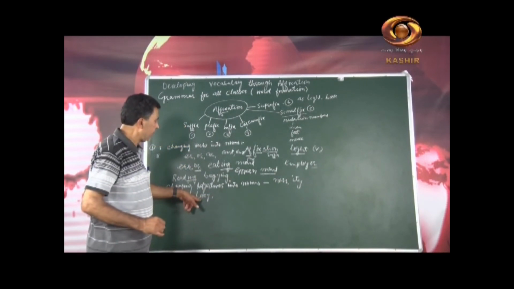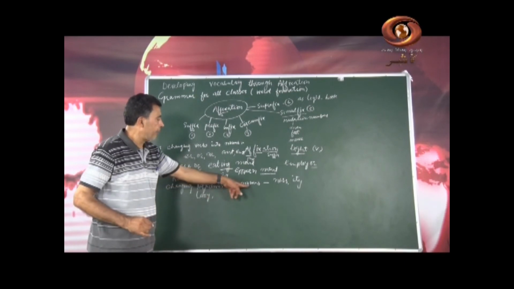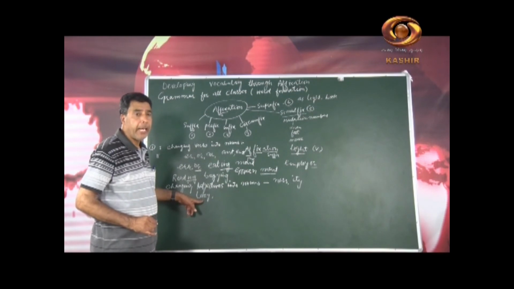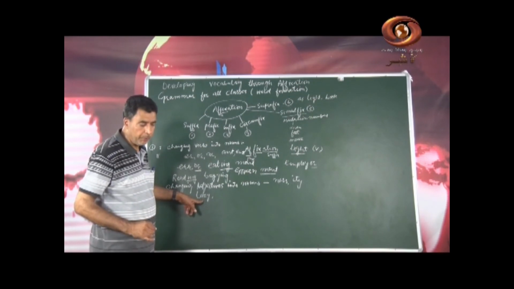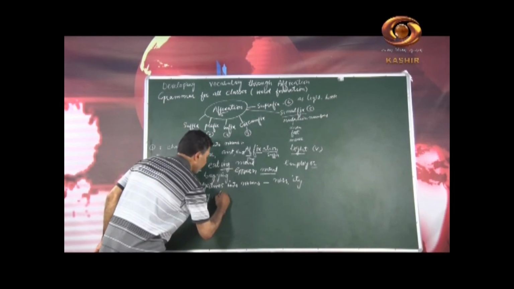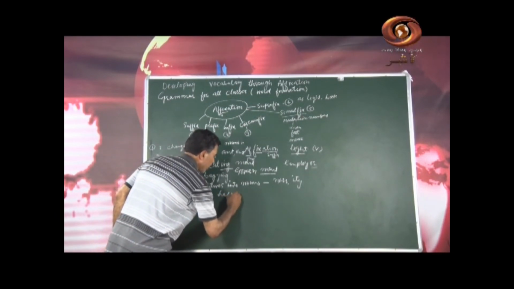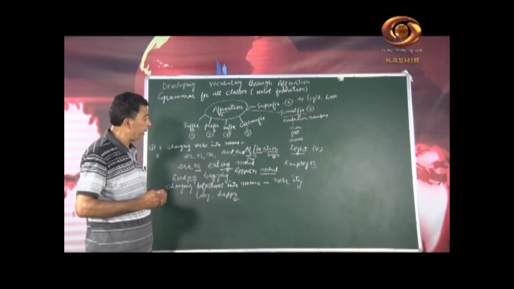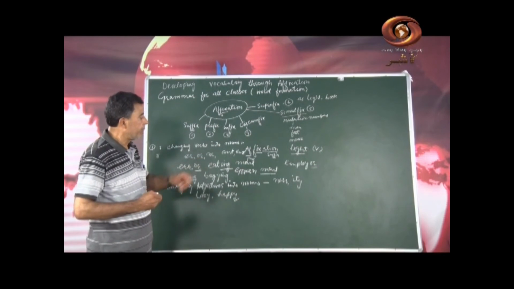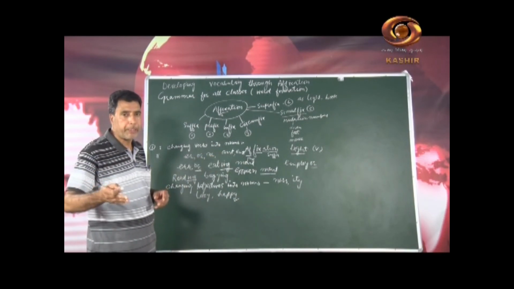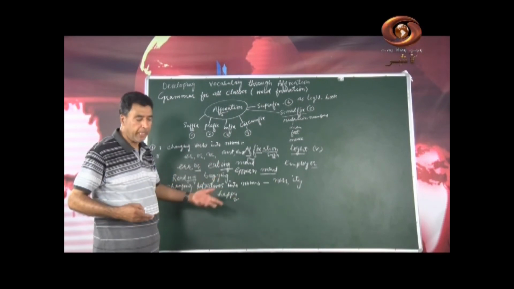Because lazy is an adjective, and when we want to change it into a noun, we can write it as laziness. Very good. And some more words, happy. So y is changed, we write i, that is why sometimes ity, ness, like that. So spelling rules are different, but we change y and we write i.